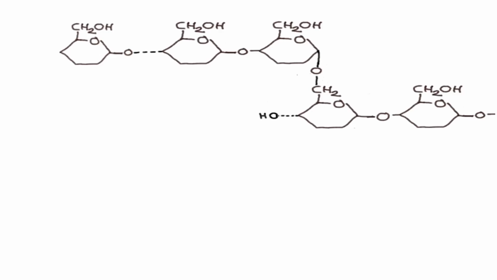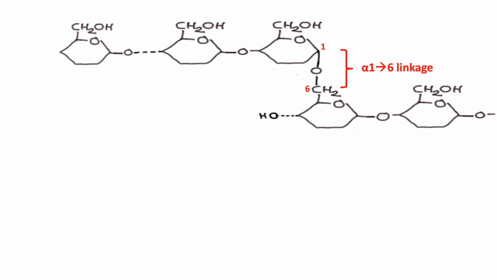Now here in this branch there is formation of an alpha 1,6 linkage. Keep one thing in mind, this alpha 1,6 linkage is not a glycosidic linkage like that of alpha 1,4. Here we are calling it an alpha 1,6 linkage because it is a link formed between the C1 carbon of the 11th glucose and the C6 carbon of the 7th glucose.